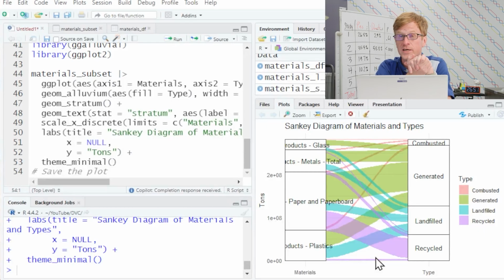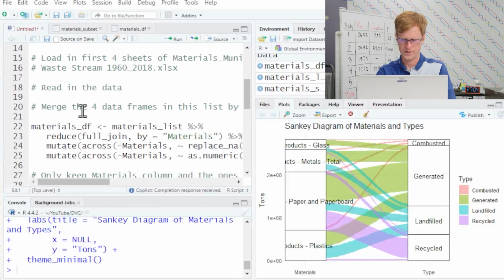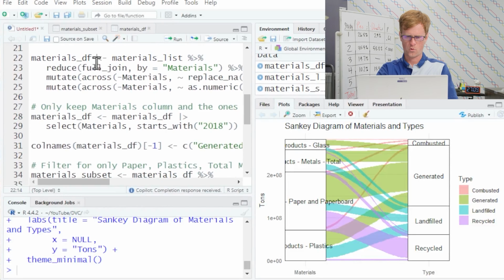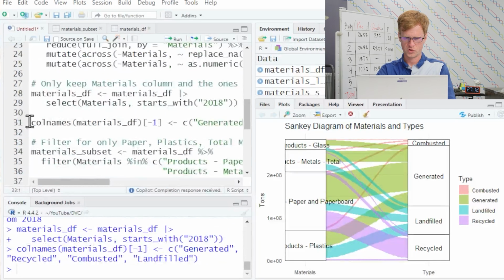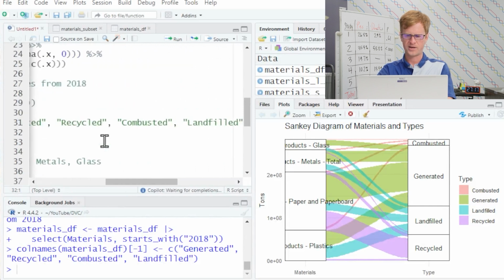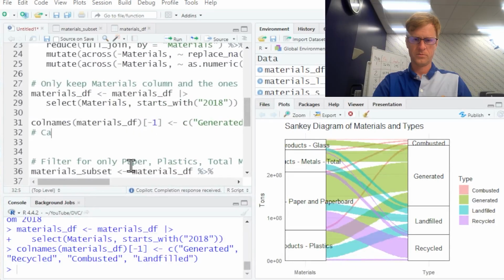So potentially the amount generated is equal to combusted, landfilled, recycled, but that's not necessarily the case. So what we should do, we need to go back a bit, and we are going to look at our generated column, and we will add an other column that equals generated minus recycled minus landfilled minus combusted.